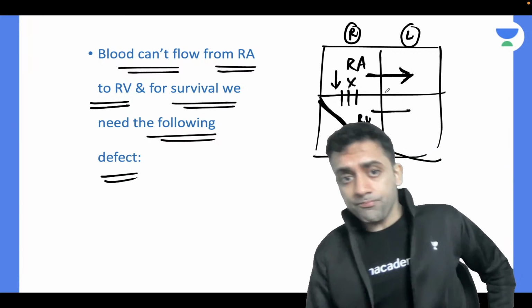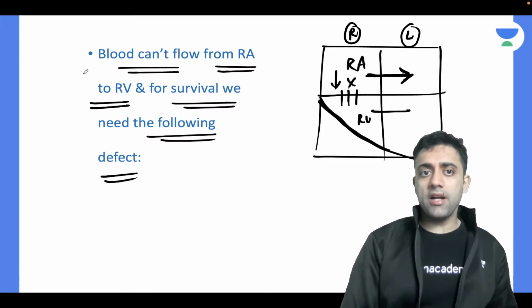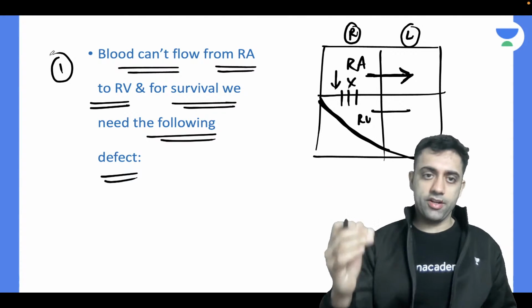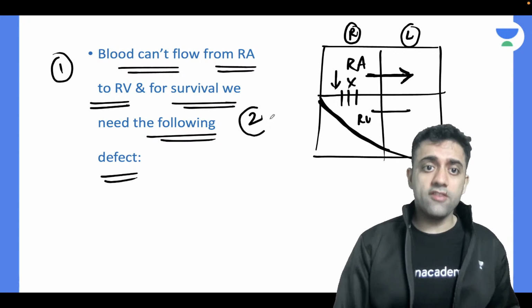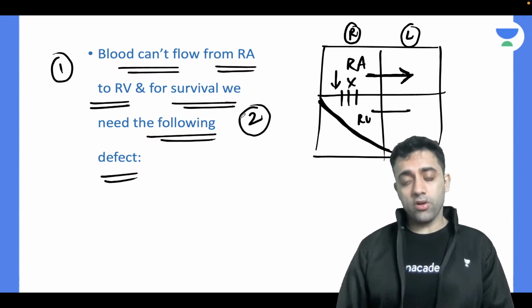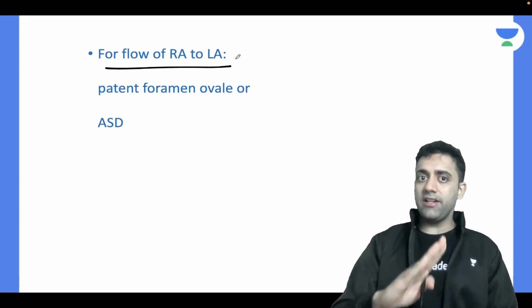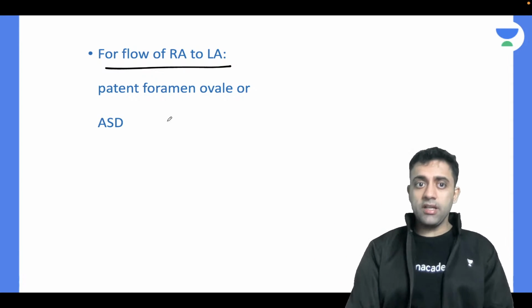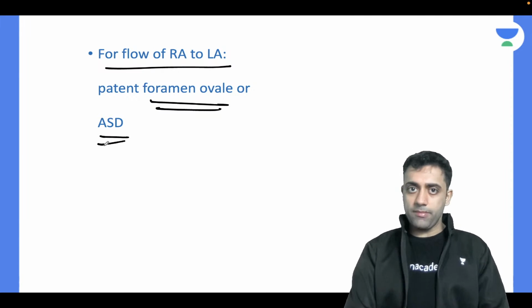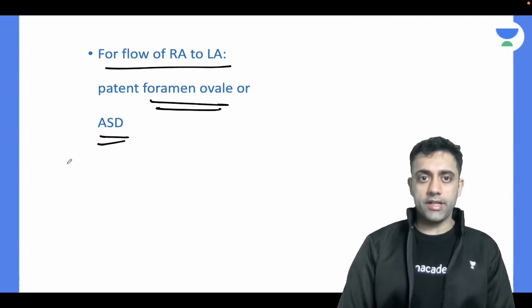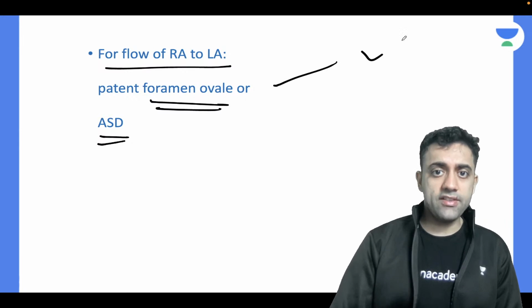Very good. So, number one, blood cannot flow from the right atrium to the right ventricle. Number two, for survival, we need the following defect. Which defect do we need? For flow from the right atrium to the left atrium, either I want a patent foramen ovale or an atrial septal defect. Do you agree with me? Yes or no?